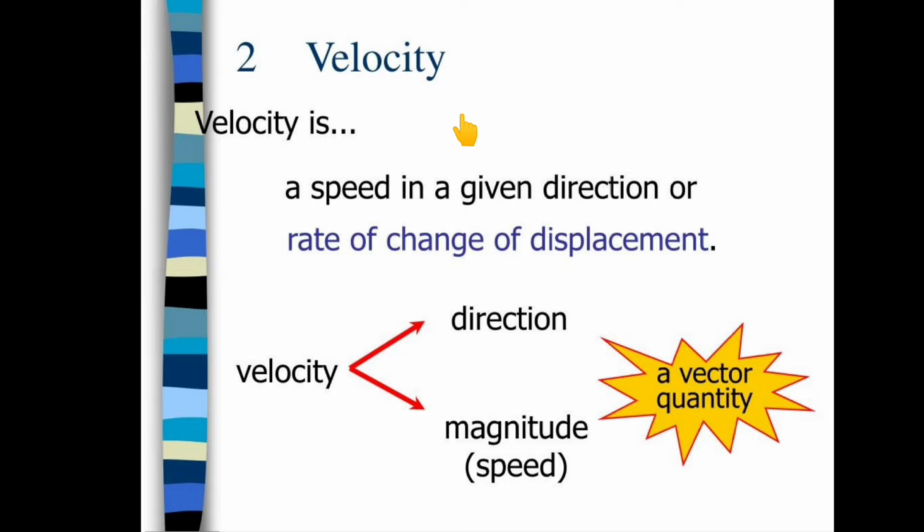Because direction is involved in velocity, it is a vector quantity. Why is velocity a vector quantity? Because both things are involved, direction and speed. That's why it is a vector quantity. But speed is a scalar quantity, because if we are calculating speed, direction is not involved. If we are measuring velocity, then direction will also be involved along with speed.